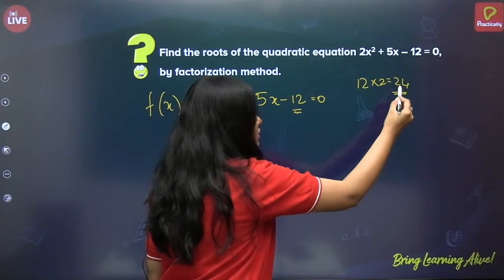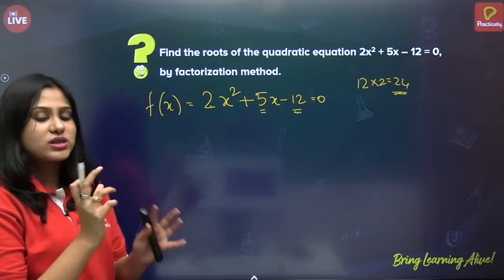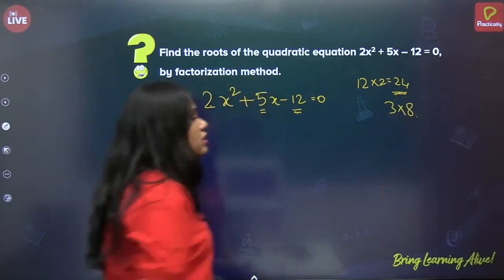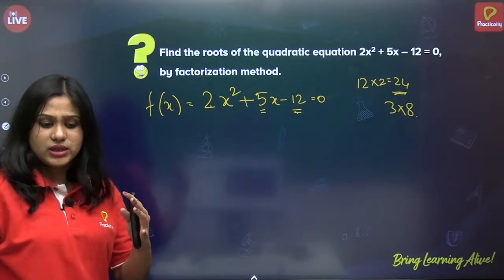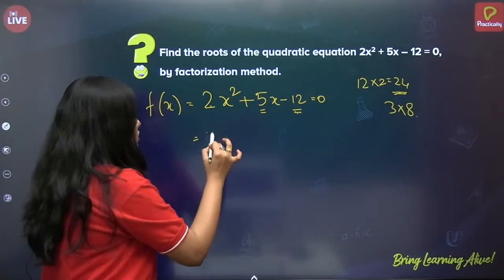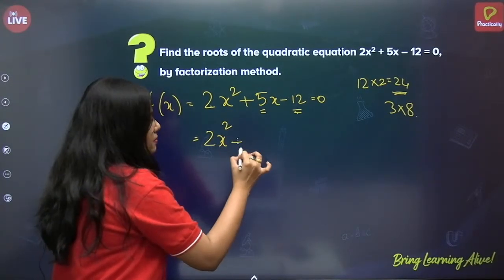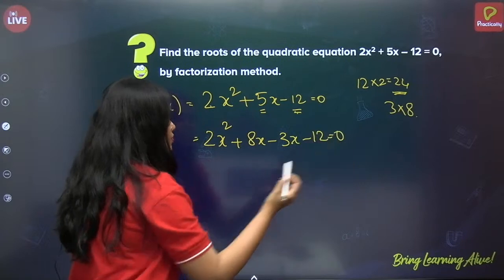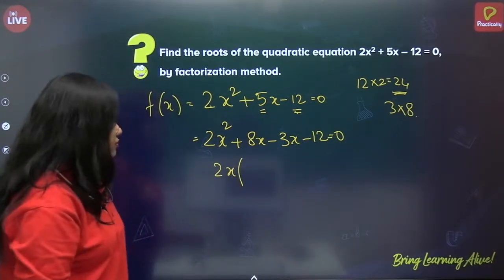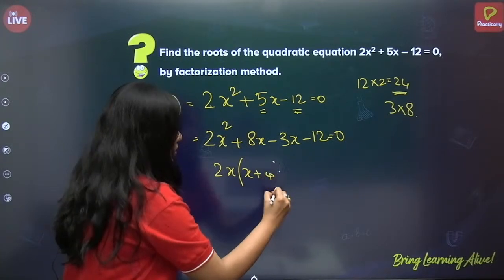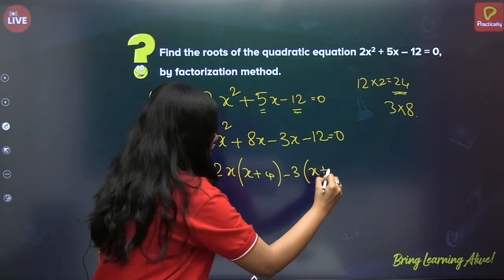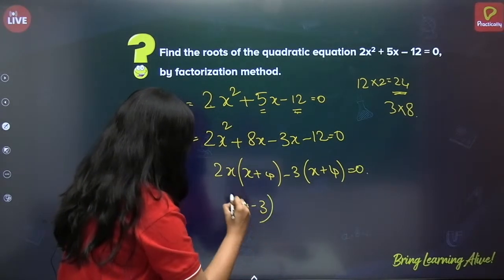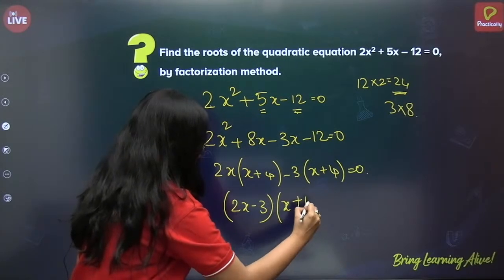So factorize it. I have to get 5 here, so the difference of the factors should be 5. So I can take 3 times 8. So just check like that. Don't factorize everything because you will waste time in the exam. So this will be 2x square plus 8x minus 3x minus 12 equals 0. So 2x of x plus 4 minus 3 of x plus 4 equals 0. So 2x minus 3 into x plus 4 equals 0.